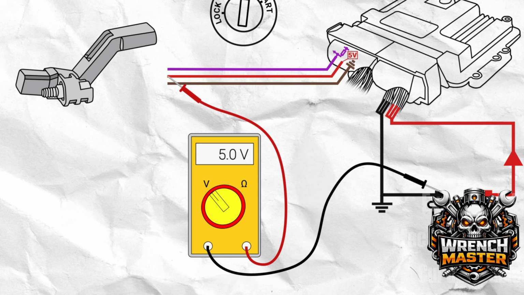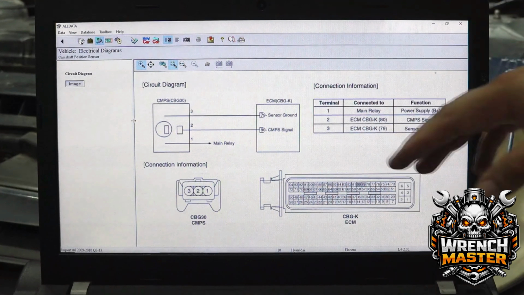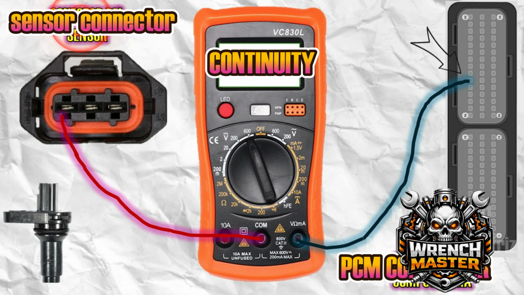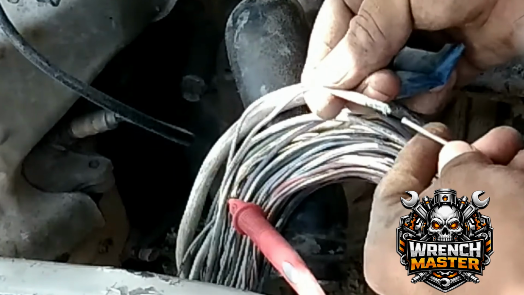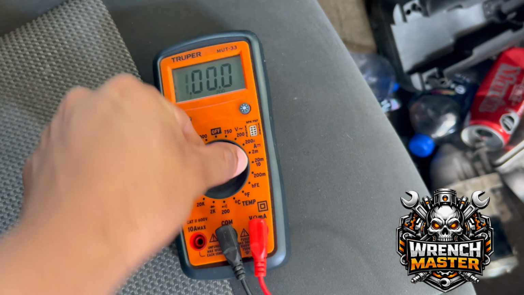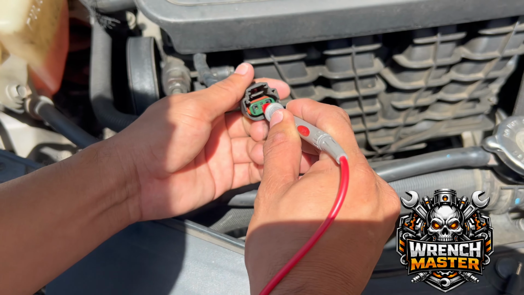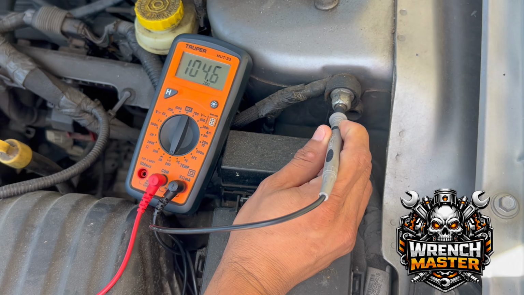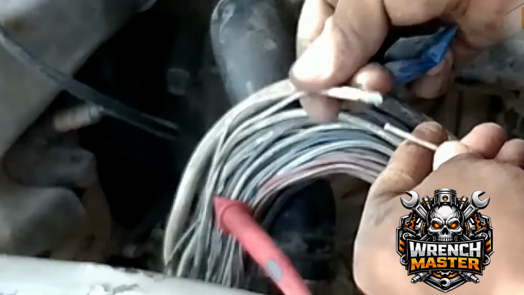If no voltage is present, use the wiring diagram to identify the corresponding pin at the control module. Check continuity between the sensor connector and the control module. If there is no continuity, the wiring is damaged and must be repaired. Ground test. Set the multimeter to continuity mode. Check continuity between the sensor ground pin and battery or chassis ground. Continuity must be present. If not, inspect and repair the wiring.